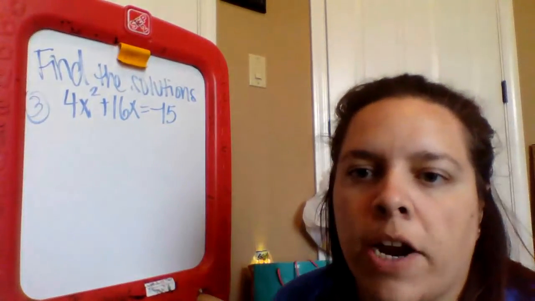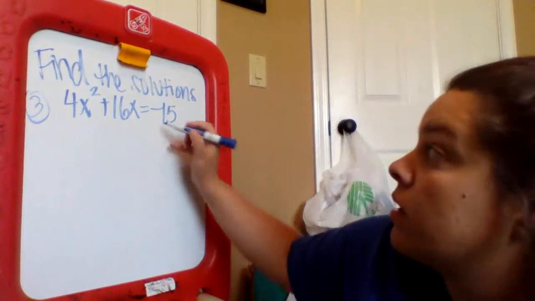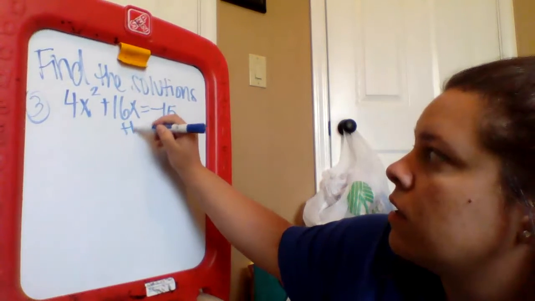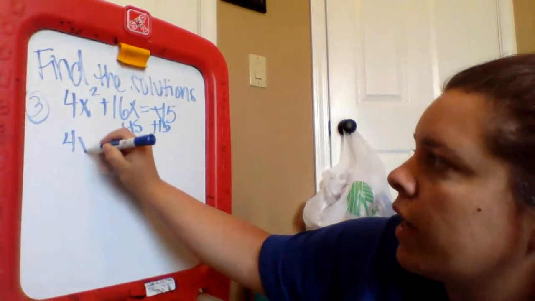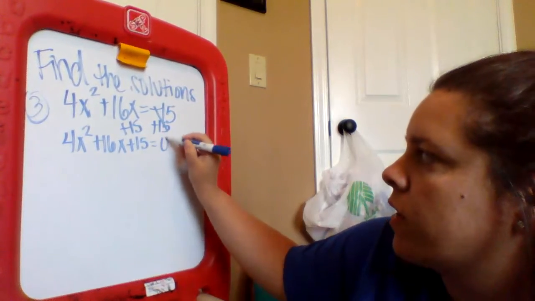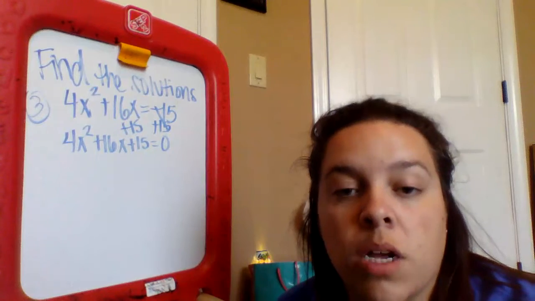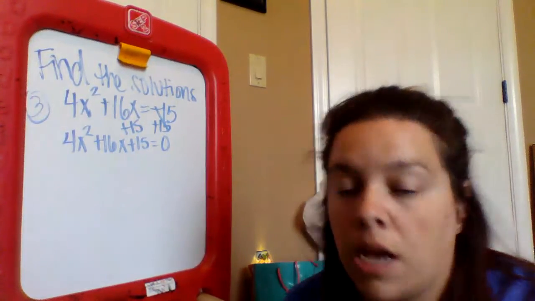All right, so 4x squared plus 16x equals negative 15. So first thing I do is make it equal 0. So I add the 15. So that's 4x squared plus 16x plus 15 equals 0. So that is the make it equal to 0, step 1. Step 2, factor, slide, divide, bottoms up.